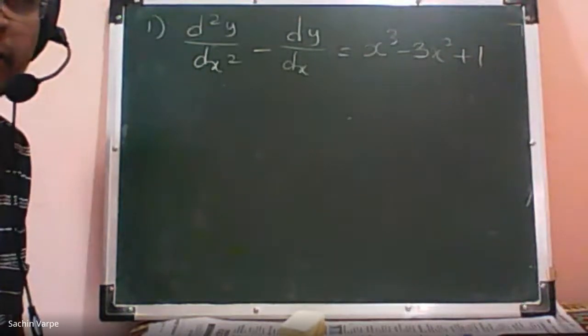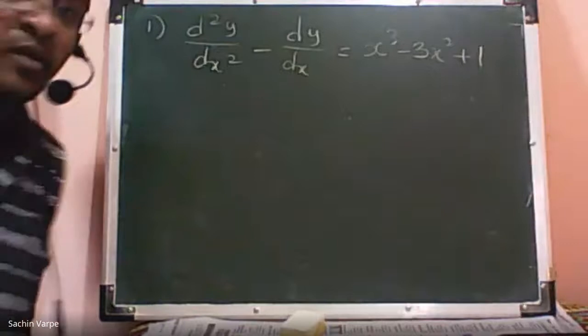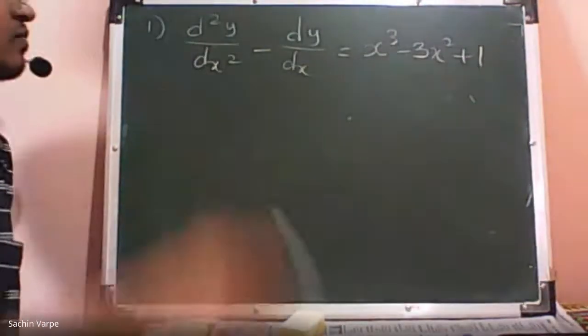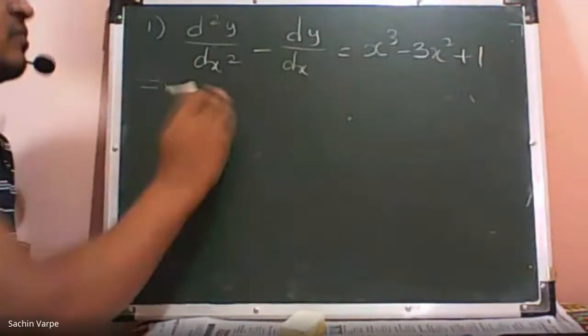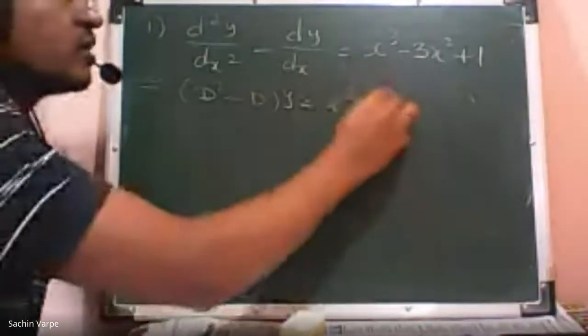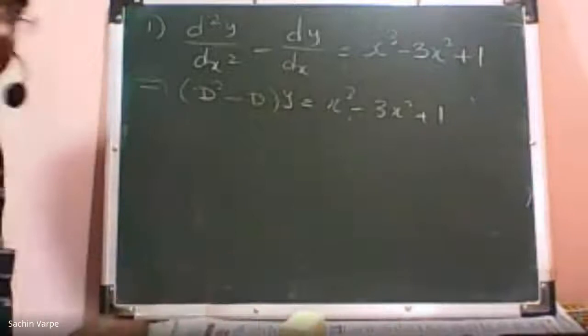So what is the complementary function? Don't wait for me now. Its capital D form is D square minus D times y is equal to x cube minus 3x square plus 1.